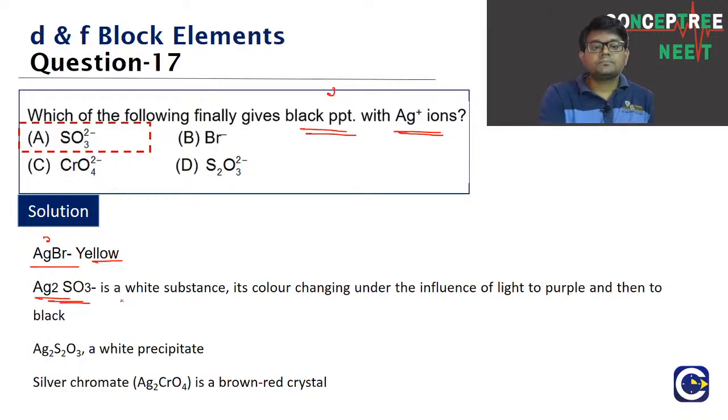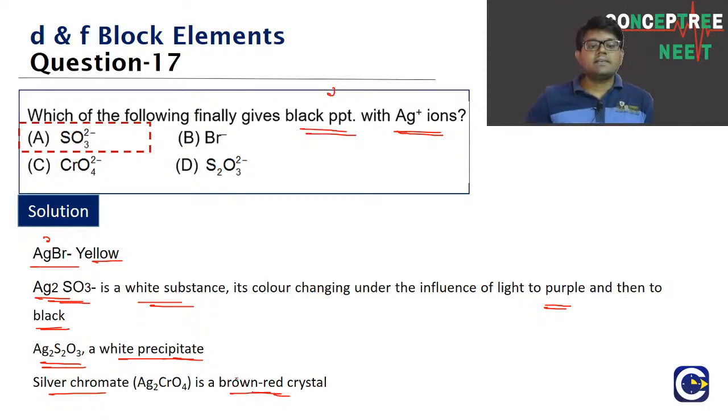Ag2SO3 is a white substance, but it will change color under the influence of light to purple and then finally to black. Ag2S2O3, thiosulfate, is a white precipitate, whereas silver chromate is a brown-red crystal. So look at this one, guys. Question number 17. What is the answer?